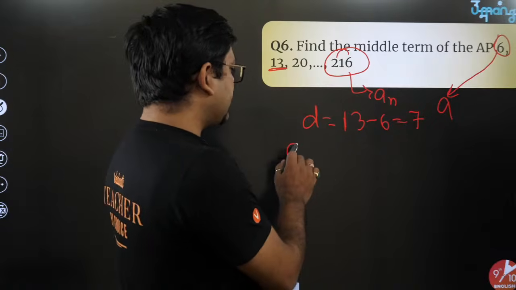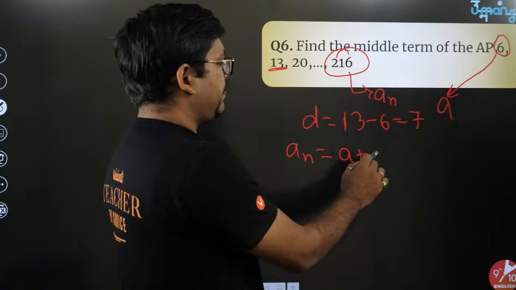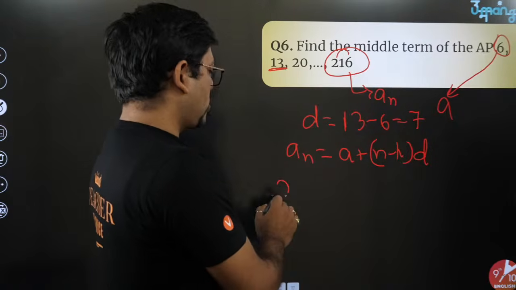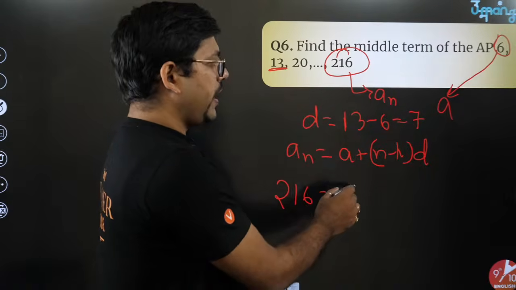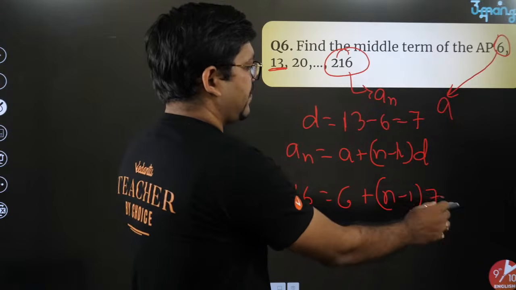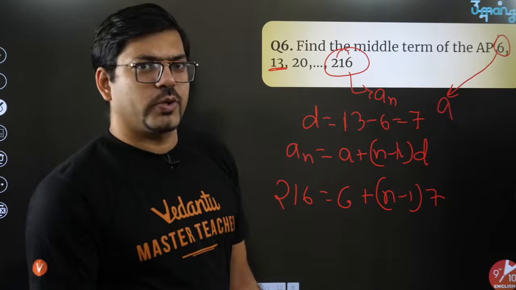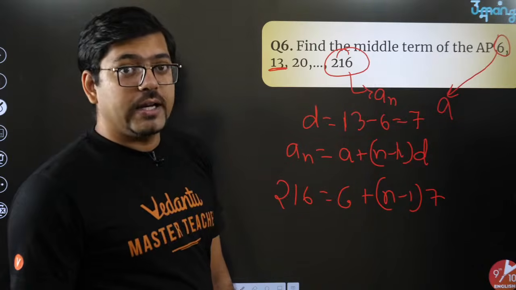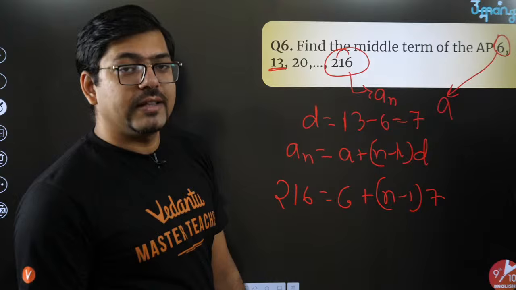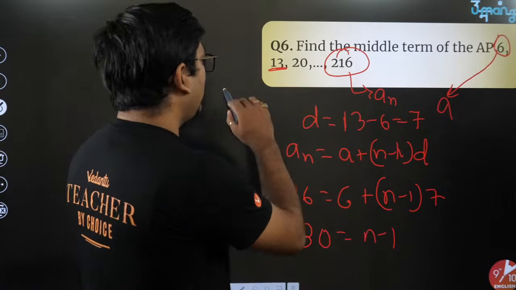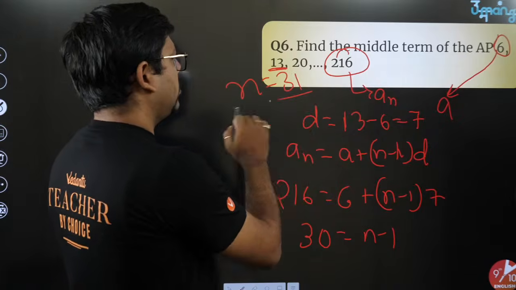So first of all, let's apply the formula. an is equal to A plus (n minus 1) into D. Here we'll apply the an. 216 is equal to A value 6 plus (n minus 1) into constant difference 7. I guess you can solve that very easily. 6 will go to this side, 216 minus 6 is 210. 210 divided by 7 is 30. So you have 30 is equal to n minus 1. The value of n is going to be 31.